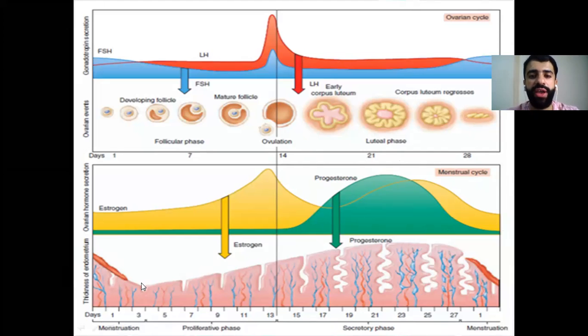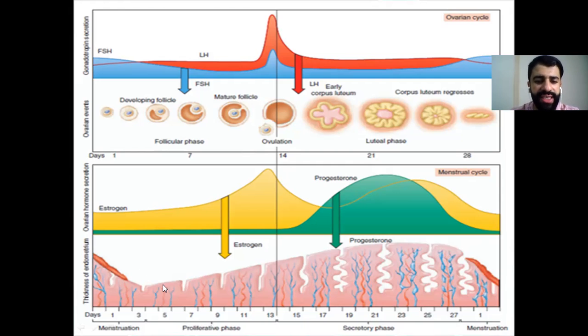So we have sloughing of the endometrium. The endometrium will be sloughed off. So we have sloughing of the endometrium and a decrease in its thickness, and we have menstruation, and the cycle repeats itself every month. Okay, so this is known as the menstrual cycle, where menses occurs during the drop in the level of estrogen and progesterone after the degeneration of the corpus luteum, the yellow body, and the decrease in the thickness of the endometrium.